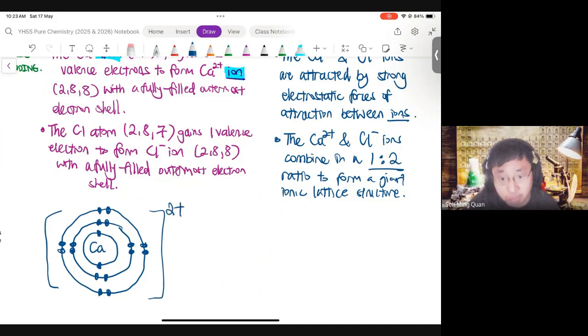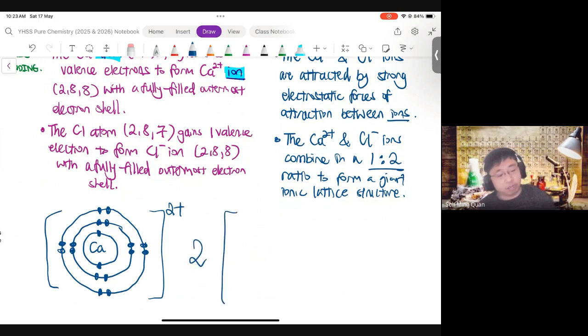Okay, 2,8,8. Those of you who drew the atom, 2,8,8,2, that means your understanding of the words is not disciplined enough. You need to know there's a difference between atom 2,8,8,2 and ion 2,8,8. The ion is after you have lost the valence electrons, after you have acquired the charge, which is why you can see there's a square bracket and the charge.